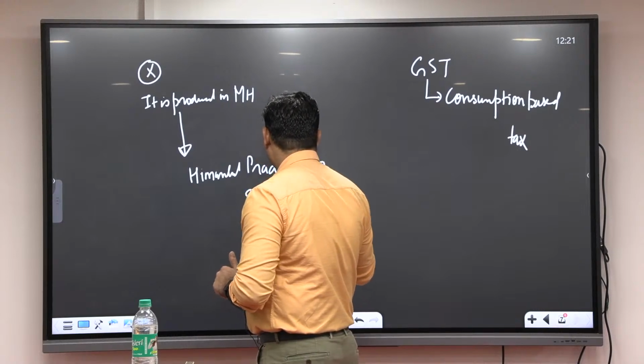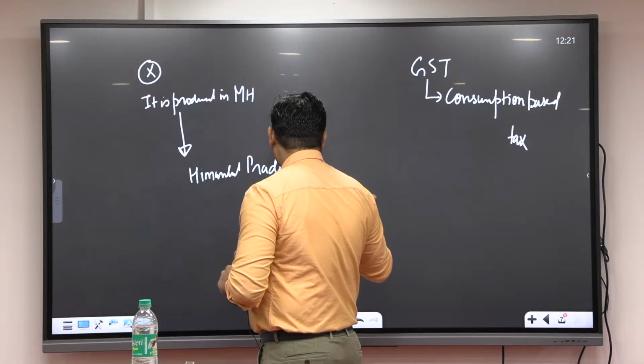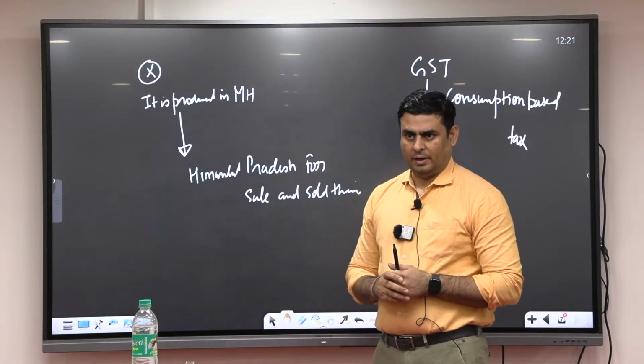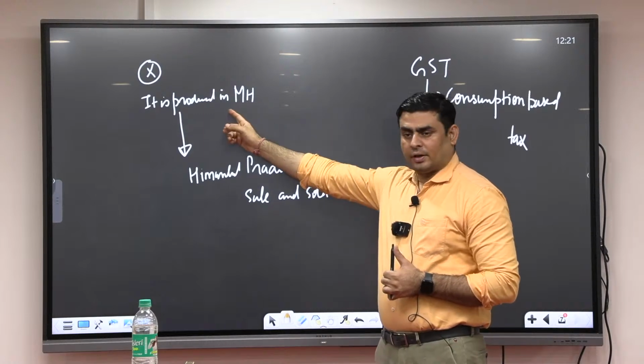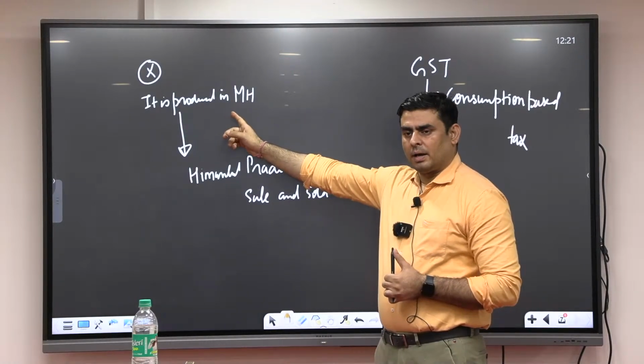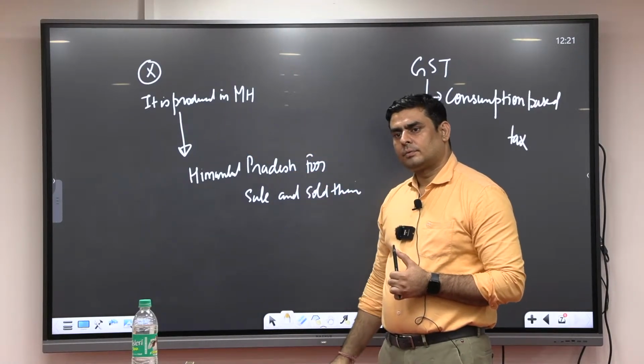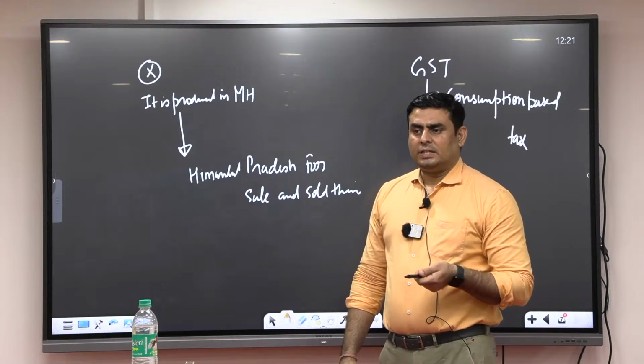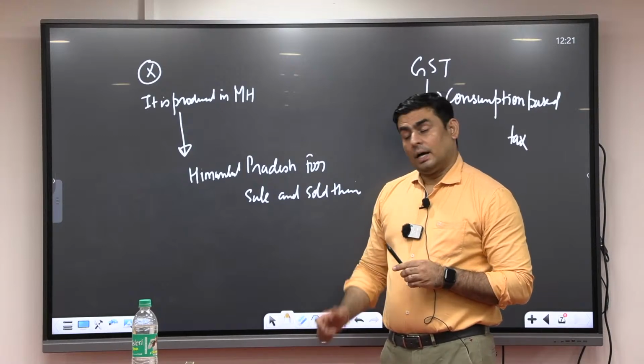And sold there. Where? Himachal Pradesh. Fine. So it is manufactured in Maharashtra, but went to Himachal Pradesh. So what tax will be applicable? IGST or SGST? IGST.